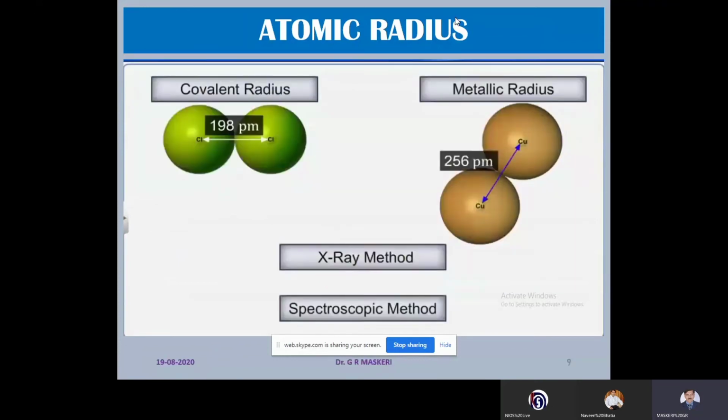and covalent radius and metallic radius can be determined by the X-ray method or spectroscopic methods, because position of the nucleus can be determined but not the position of electrons. Because of the position of the protons, we can find out internuclear distance by the X-ray method or spectroscopic method, and dividing it by 2, we will get the atomic radius.